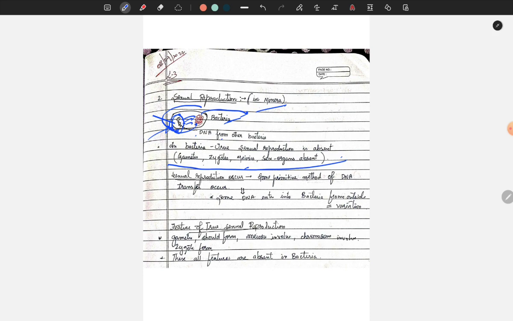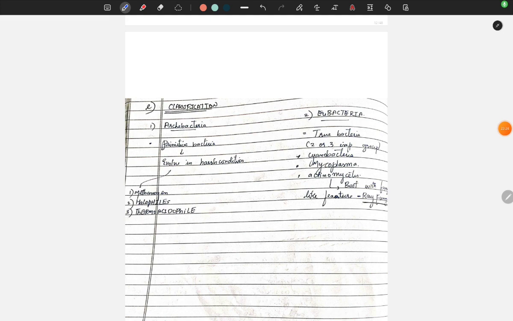The features of true sexual reproduction are that gametes should form, meiosis must be involved, chromosomes should be involved, and it should form a zygote at the end. These features are all absent in bacteria, so true sexual reproduction is absent. Now, coming to the classification of bacteria, it is mainly divided into two: archaebacteria and eubacteria.